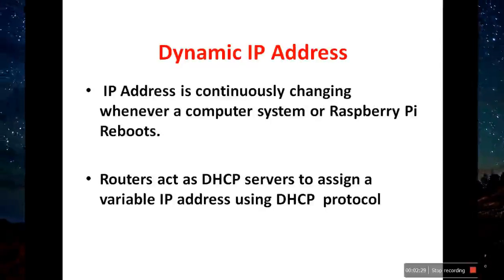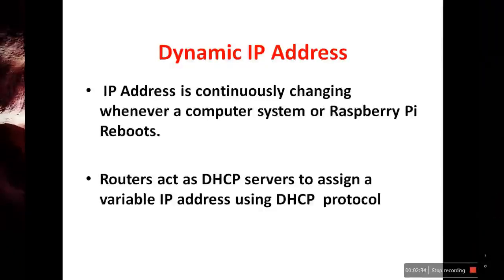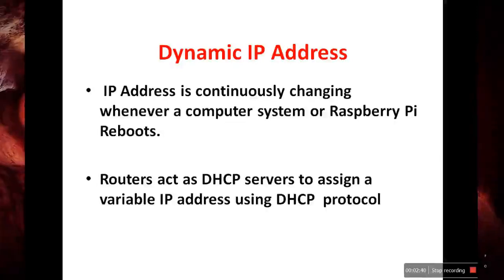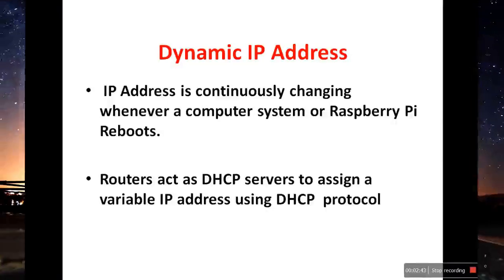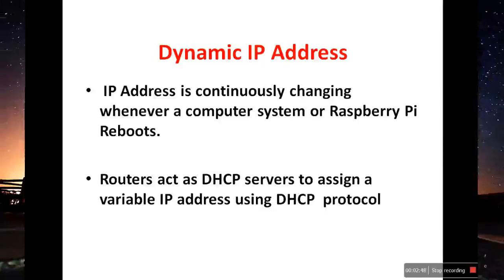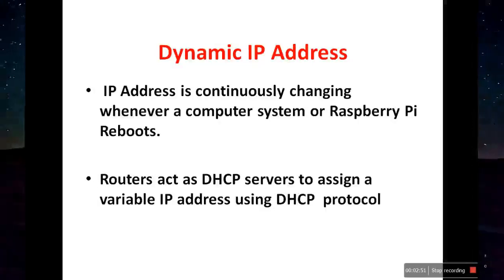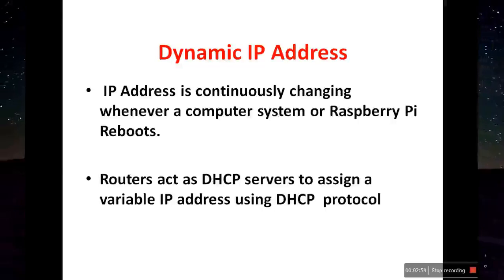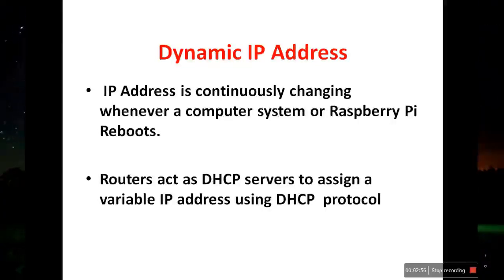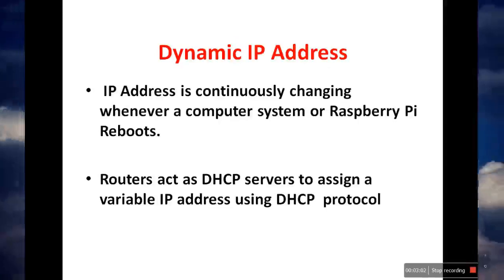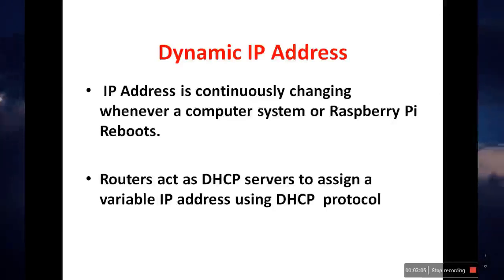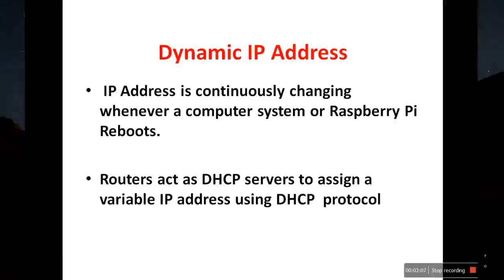Next, we'll learn what is the meaning of dynamic IP address. The IP address is continuously changing whenever a computer system or Raspberry Pi reboots, is called a dynamic IP address. Now currently, all the devices connected to the router actually have a dynamic IP address. And the routers act as DHCP servers, meaning Dynamic Host Configuration Protocol servers, to assign variable IP addresses using the DHCP protocol. It means that the router is going to give you a variable IP address, that is a different IP address, to different devices using the DHCP protocol.